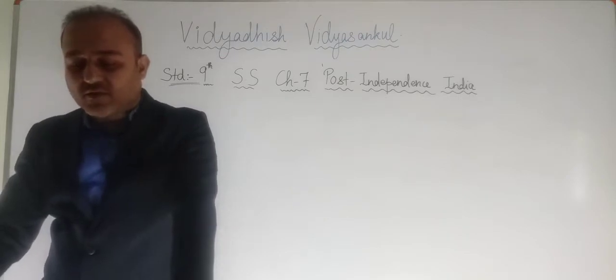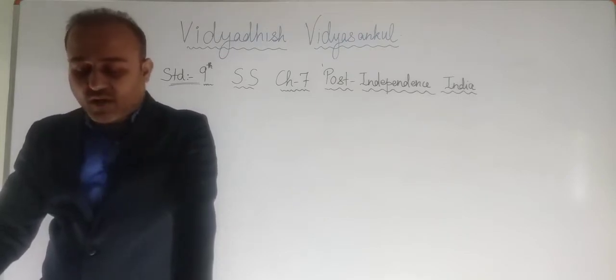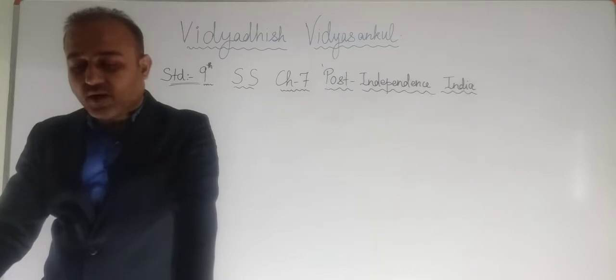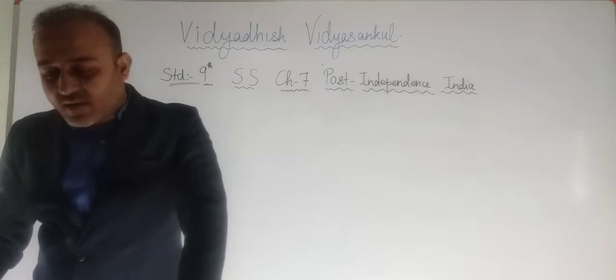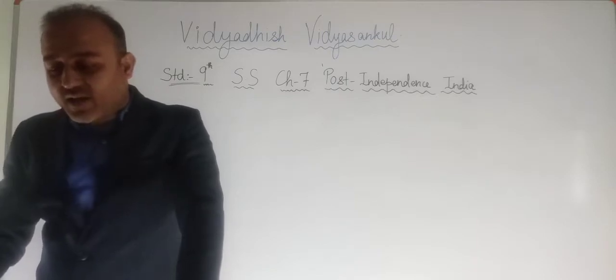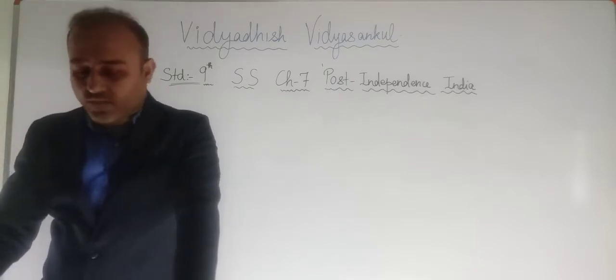Next is classification of states, class B, wherein Jammu Kashmir, Hyderabad, Mysore, Central India, Rajasthan, Saurashtra, Travancore, Cochin and Pepsu, that is Patiala and East Punjab States Union.